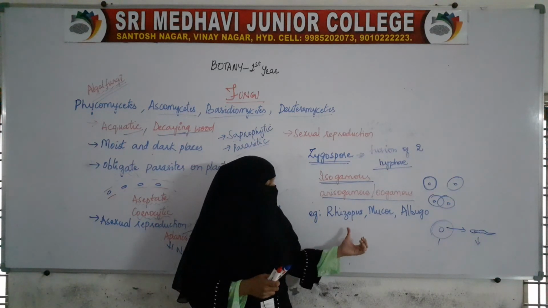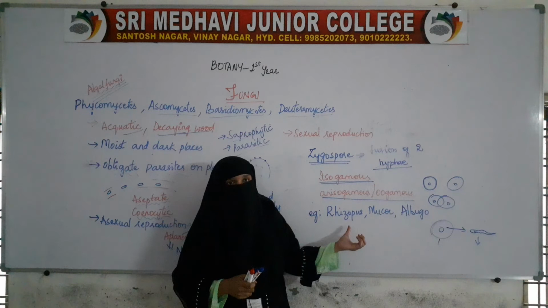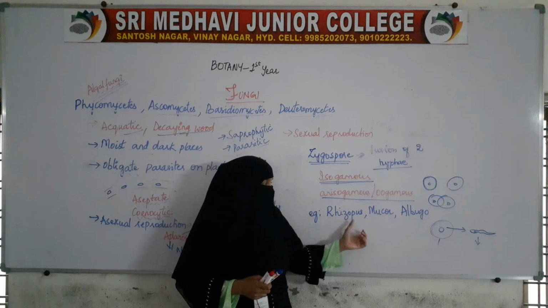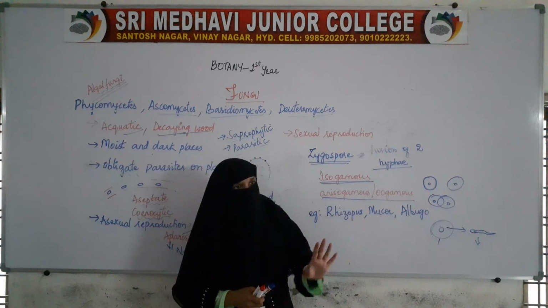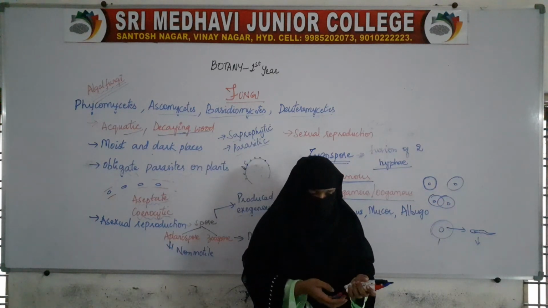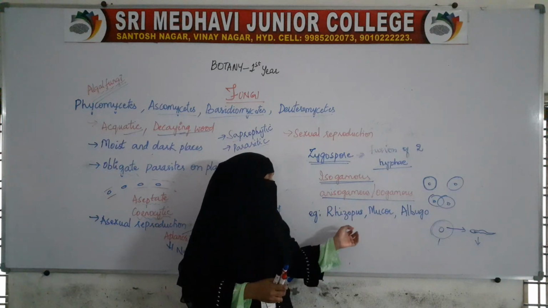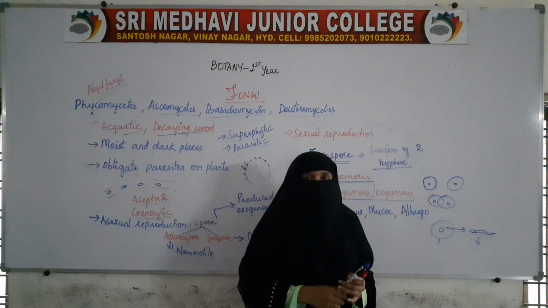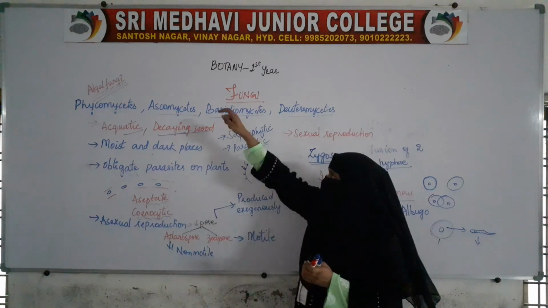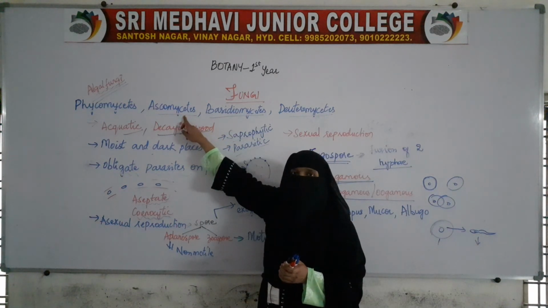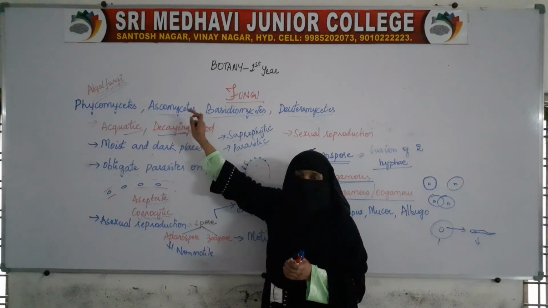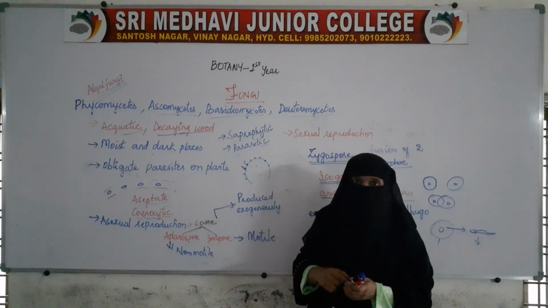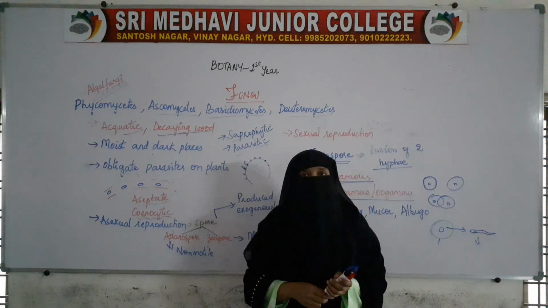The most common examples of organisms which belong to this group are Rhizopus, Mucor and Albugo. Many other organisms are there, but we have taken the most common ones. In the next class, we will start with another group, that is Ascomycetes. And later on we will deal with Basidiomycetes as well as Deuteromycetes.